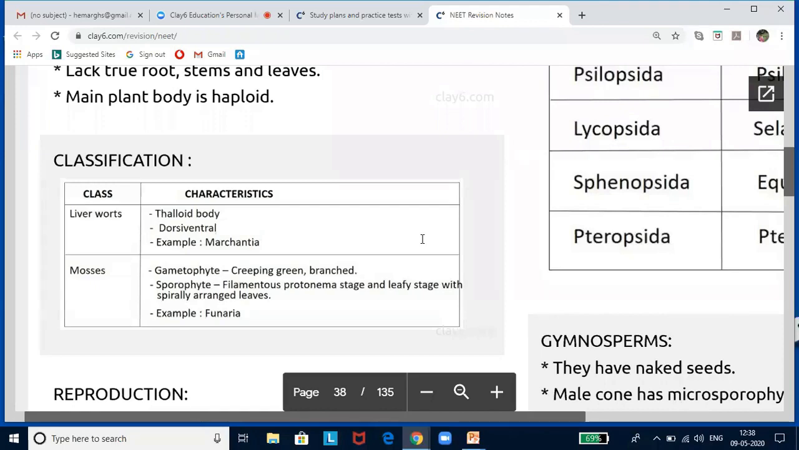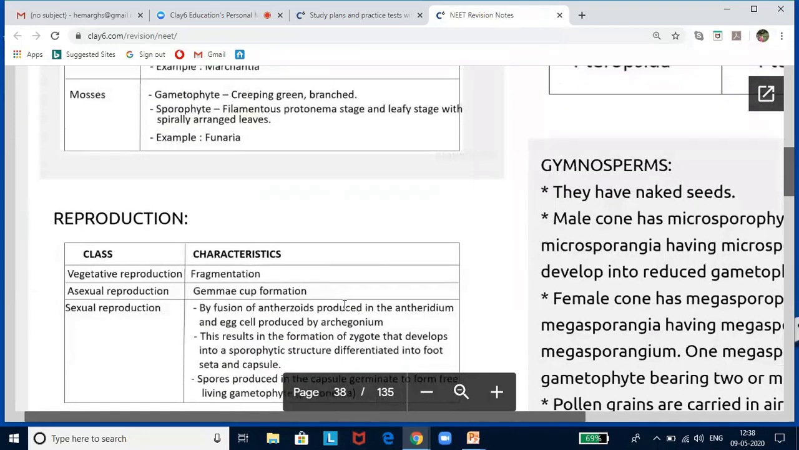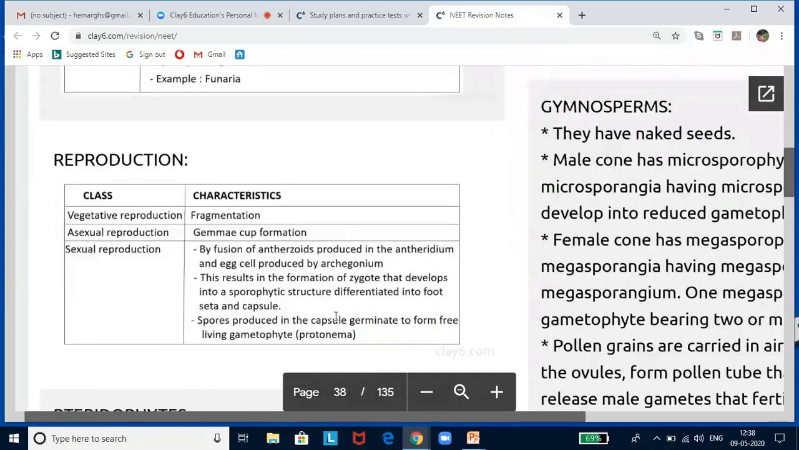Reproduction, vegetative reproduction is by fragmentation. Again, we have highlighted here. Now, asexual reproduction is by the formation of gemmacups. These asexual buds detach from the parent body and germinate to form a new individual. During sexual reproduction, male and female sex organs are produced either on the same thallus if they are homothallic, or on different thalli if they are heterothallic. The sporophyte will be differentiated into foot, seta, and capsule. After meiosis, spores produced within the capsule are released that germinate into free-living gametophytes.